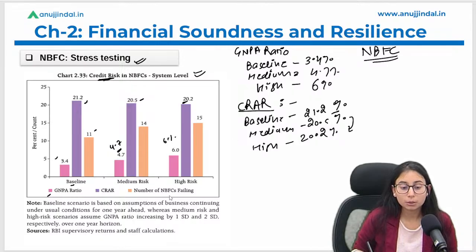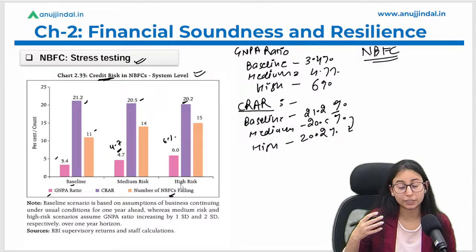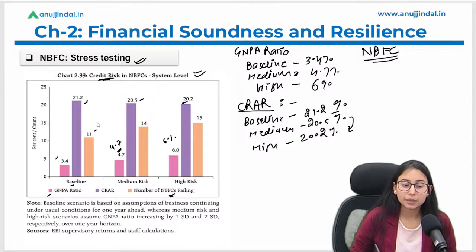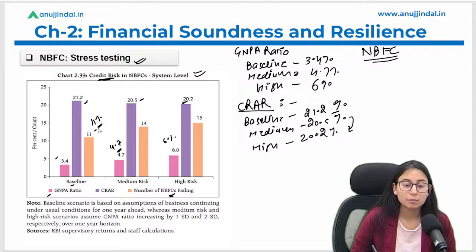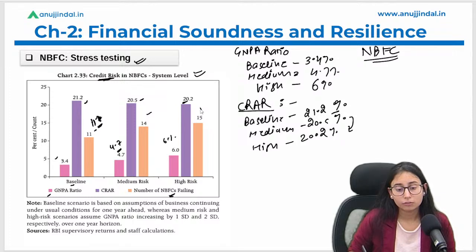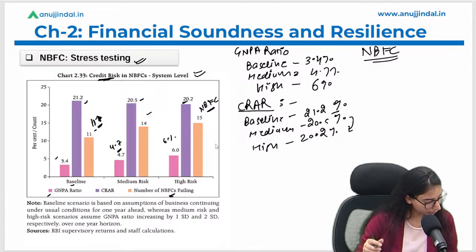Let's talk about the number of NBFCs that are expected to fail. Under the baseline scenario, that is the normal scenario, it is expected that 100 NBFCs will fail. 14 NBFCs are expected to fail under the medium risk scenario, and 15 NBFCs are expected to fail under the high risk scenario.